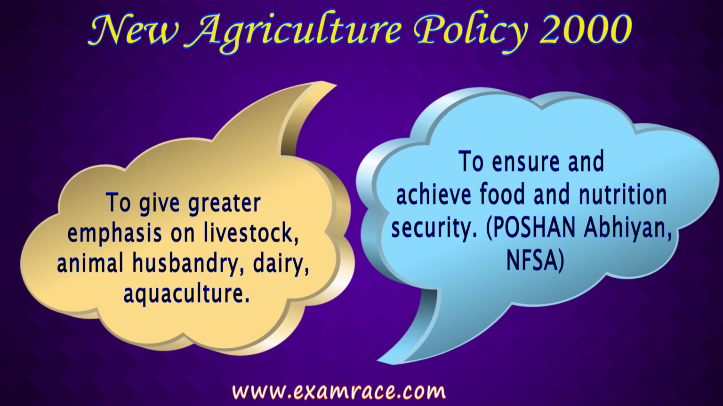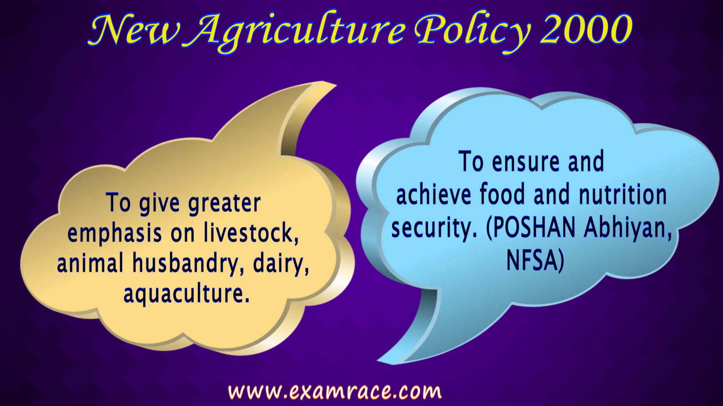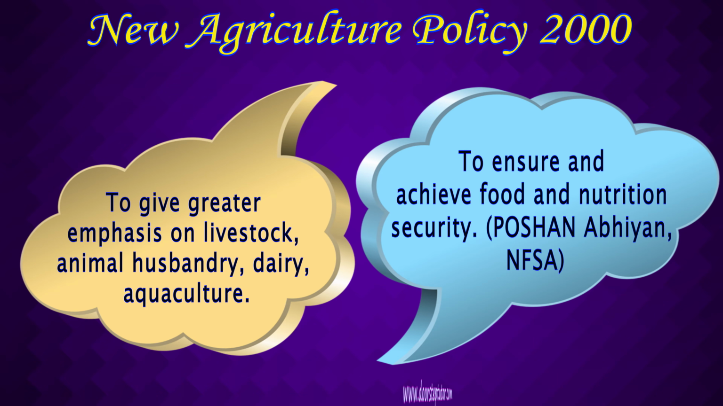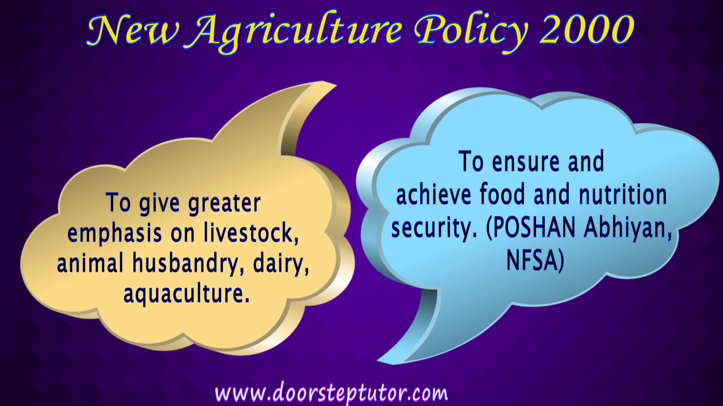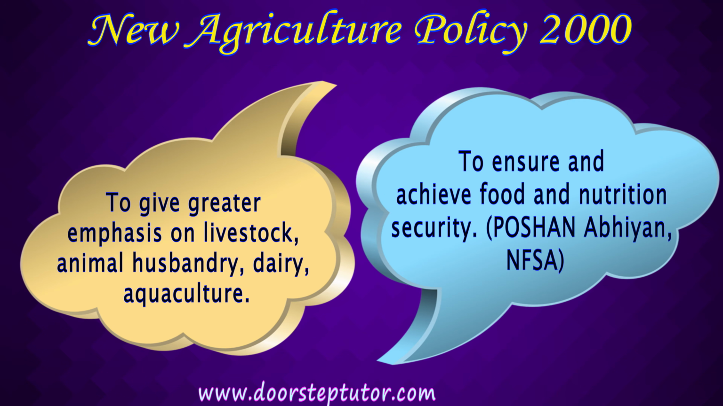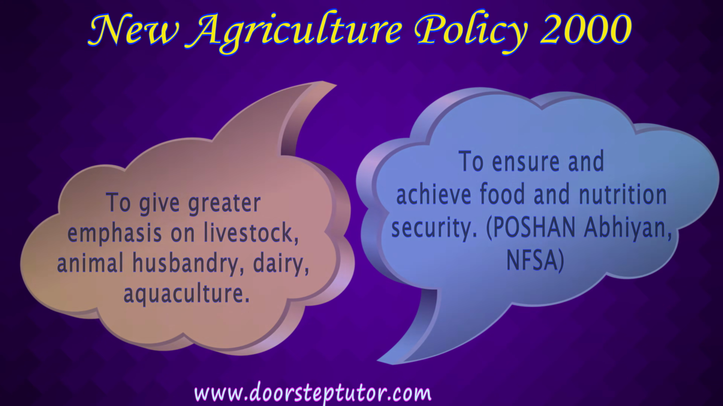Under Poshan Abhiyan, stress is given on nutrient intake, and under National Food Security Act, subsidized food grains are provided to Antyodaya Anna Yojana card holders and the BPL as well as the APL card holders.